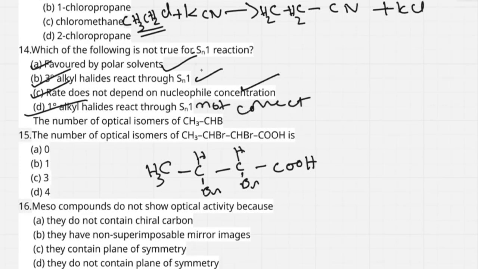Here this carbon is surrounded by one CH3, one Br, one H and one C, so this is asymmetric. Here also it contains one hydrogen, one CBr group, and one Br. This is also an asymmetric carbon atom. So it contains 2 asymmetric carbon atoms, 2 to the power of 2. The answer is 4.